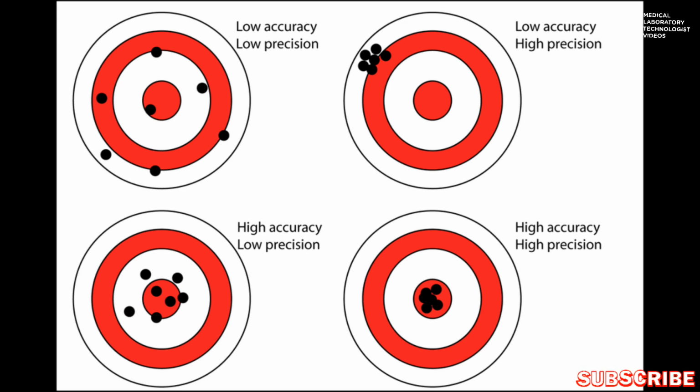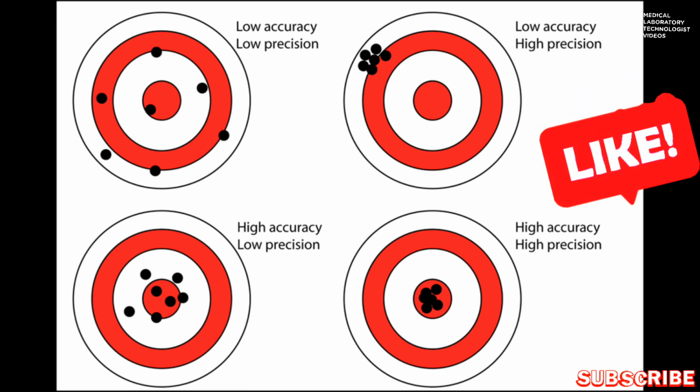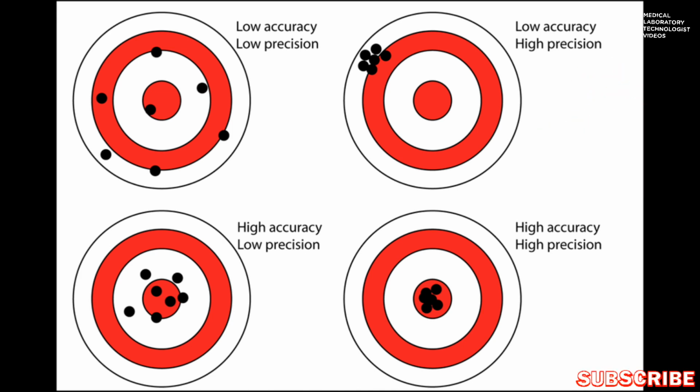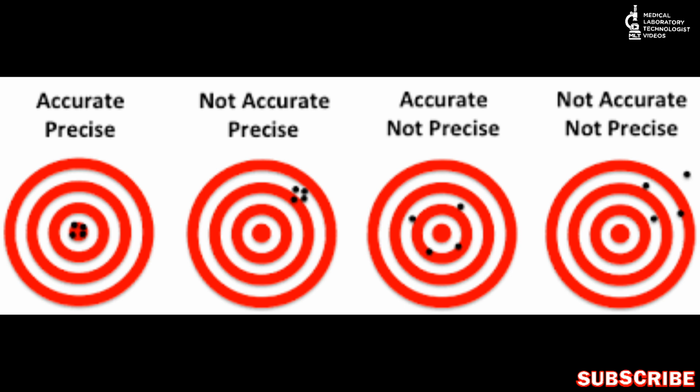To check our machine accuracy we will check our control, and to check our external QC we will focus on accuracy. If we run the external control and the values come to the target value, it means our machine is accurate. And if we are running internal controls and our values are close to each other, it means our machine is showing high precision also. So this diagram also shows the same thing but in a different view.